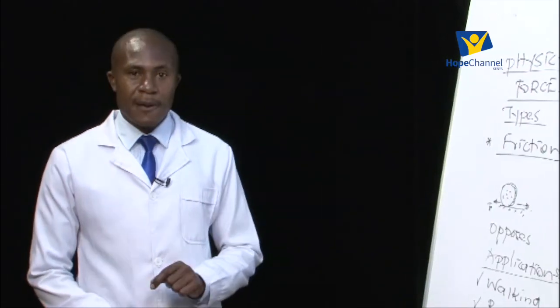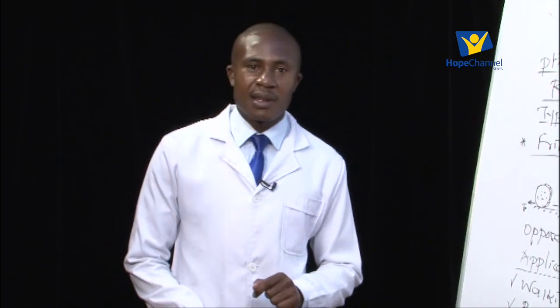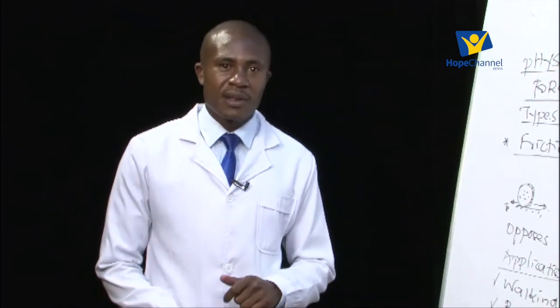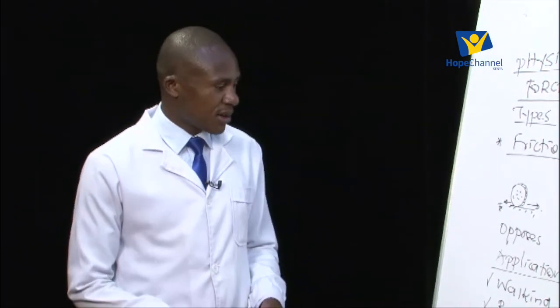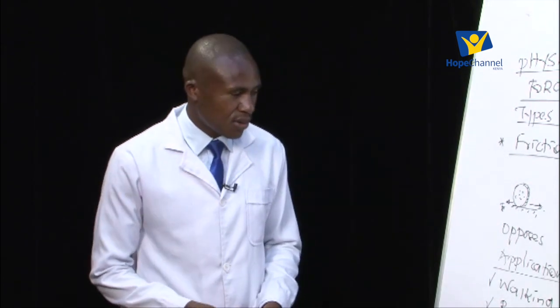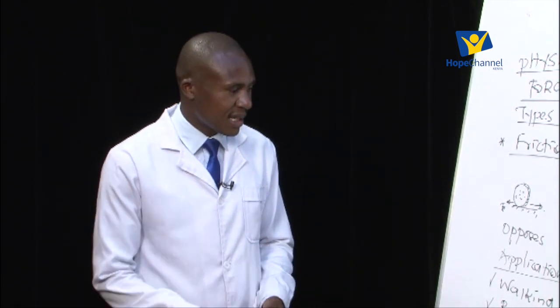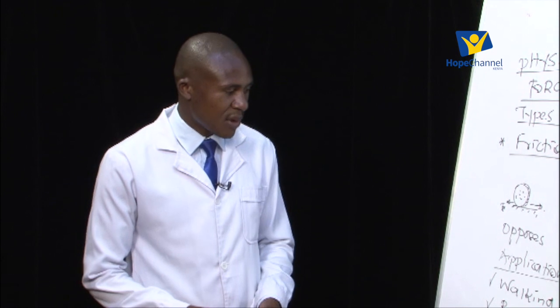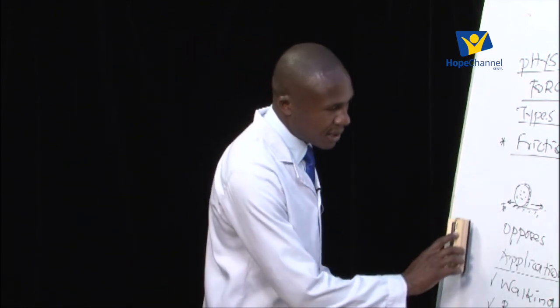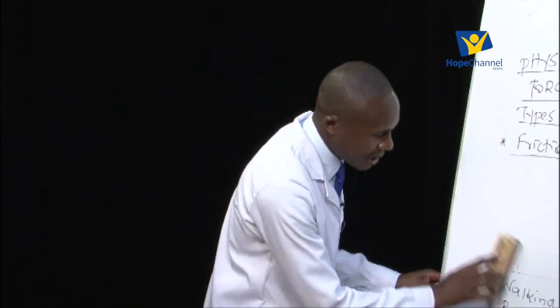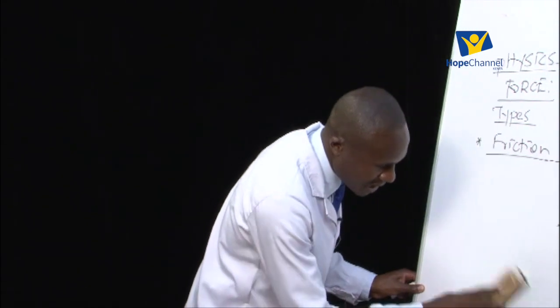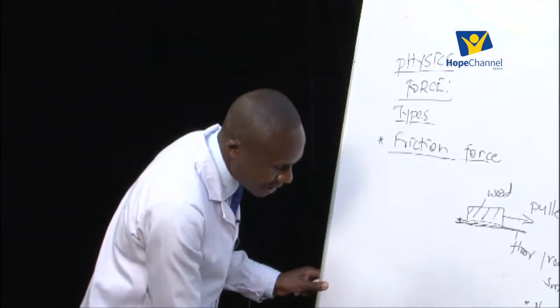But at the same time, friction can be a nuisance. Friction can be very disadvantageous. Friction can also lead to unwanted observations. These are some of the disadvantages of the friction that we have. The first one, it can produce unwanted noise.